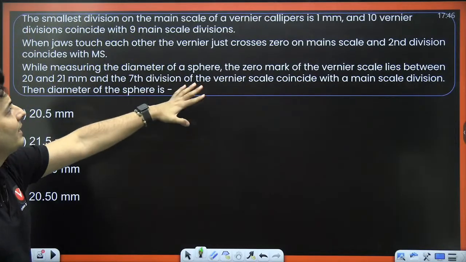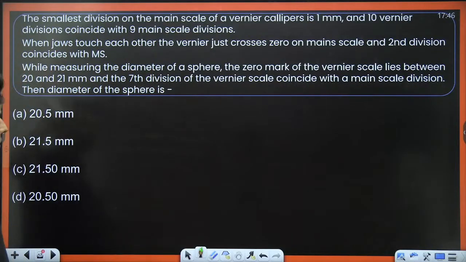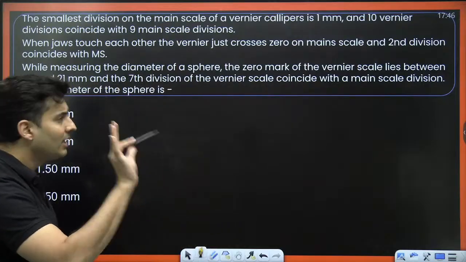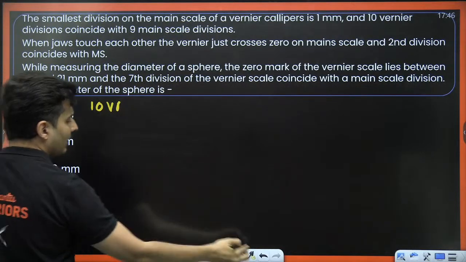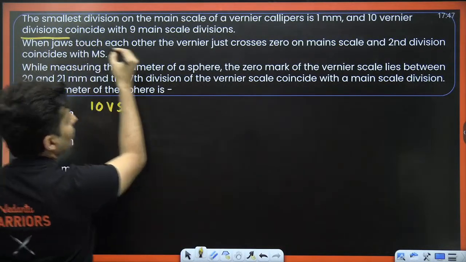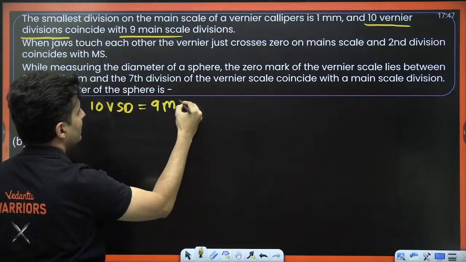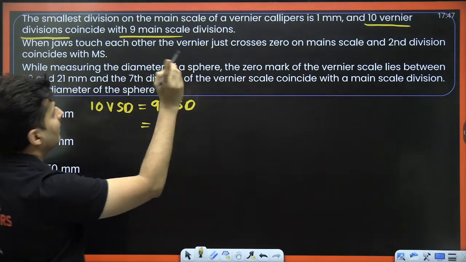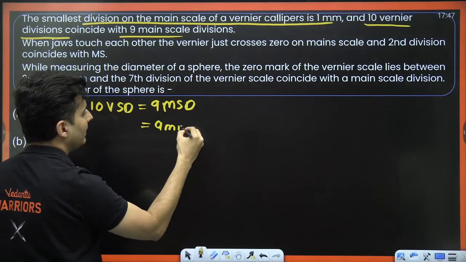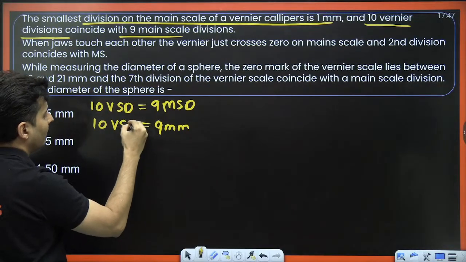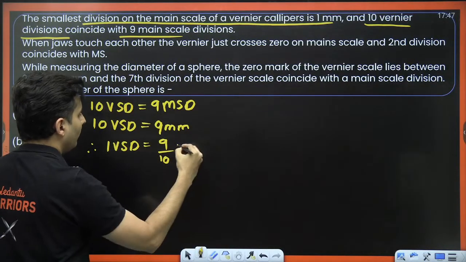Smallest division of the main scale of the vernier caliper is 1 millimeter, and 10 divisions coincide with 9 main scale divisions. So the first thing we'll do is find the least count, my dear students. Standard procedure. 10 vernier scale divisions coincide with 9 main scale divisions, and the division on the main scale is 1 millimeter. So 9 divisions will be 9 millimeters. So that is 10 vernier scale divisions, and 1 vernier scale division will be 9 divided by 10 of a millimeter.